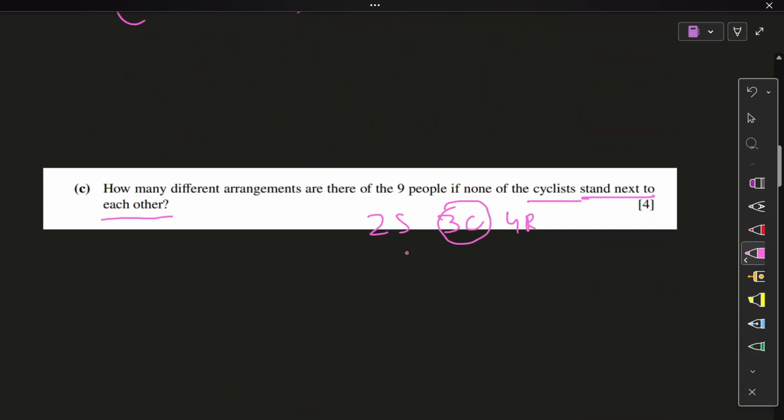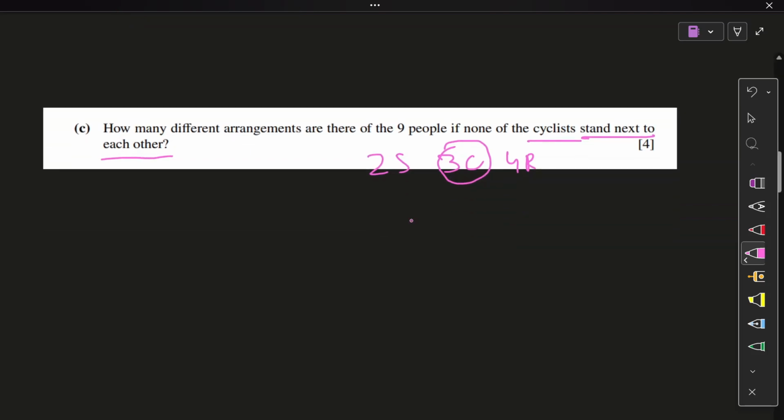Forget about these people for now and arrange the swimmers and runners. So one, two, three, four, five, six. All six people arranged. Now, let's think about their movement. One, two, three, four, five. Five people can move about to give a different arrangement each time. Now let's unlock positions. How do you unlock positions? We think about the first position, all positions in between, and we think about the last position. How many did we unlock? One, two, three, four, five, six, seven.